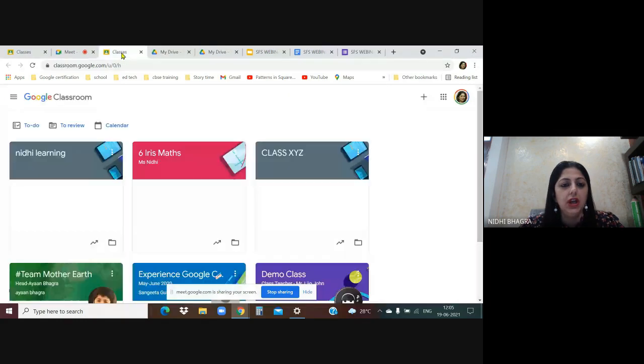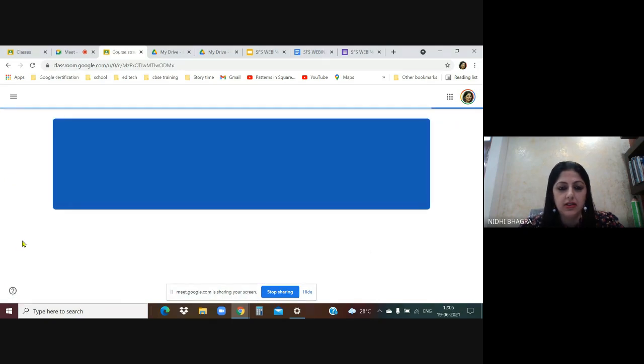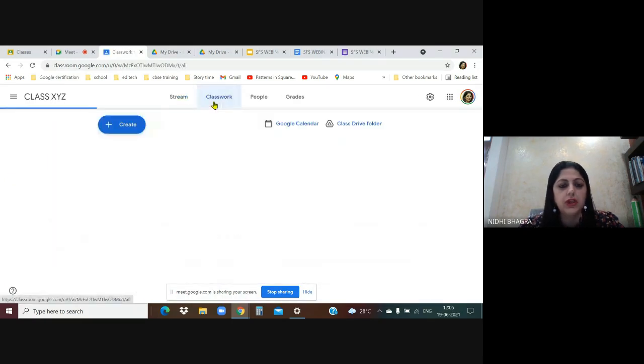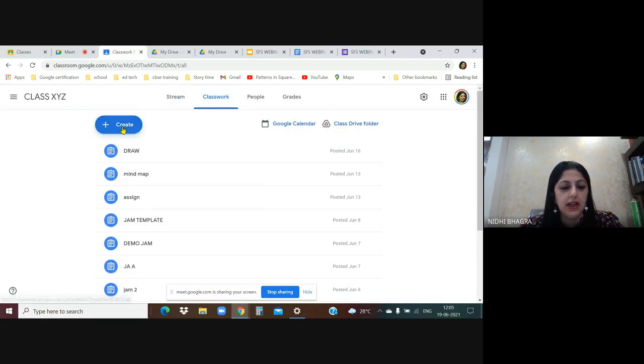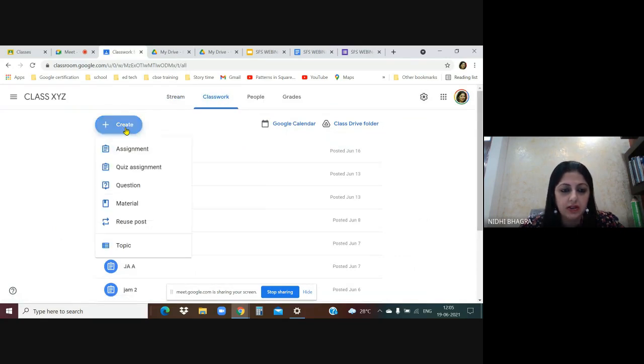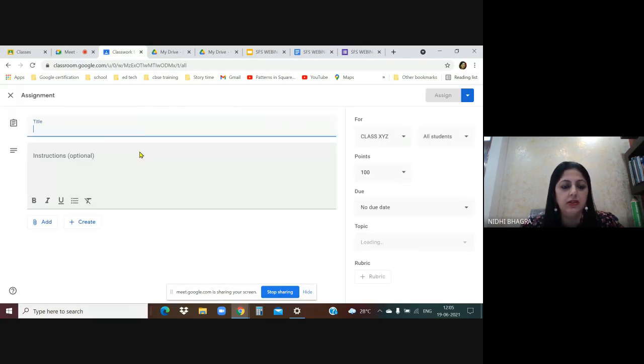Second option, go to the classroom. Then this is your class. Go to classwork. Click on Create, Assignment. Here, if you have already made a mind map, a concept map you want to share with your students, you can click on add. From your Google Drive, you can directly attach that mind map from here.